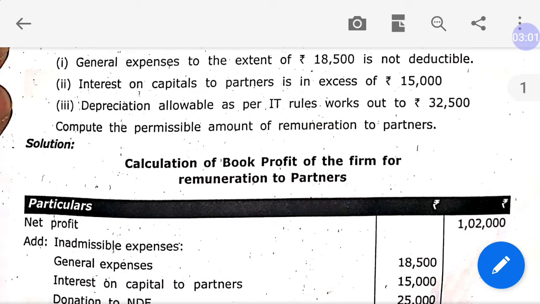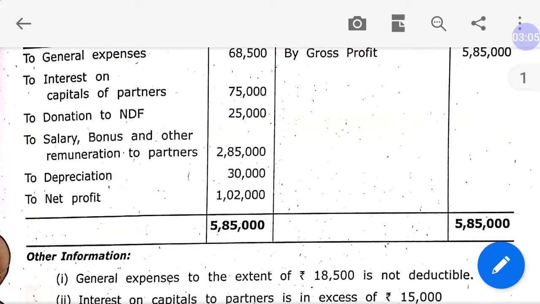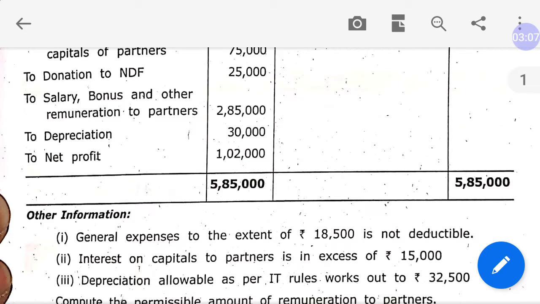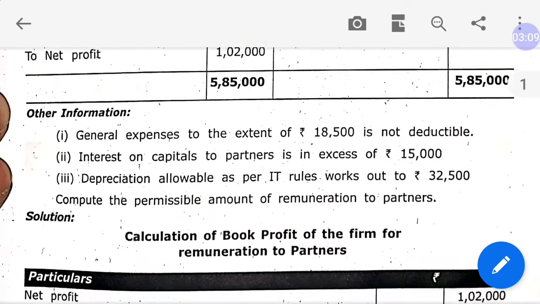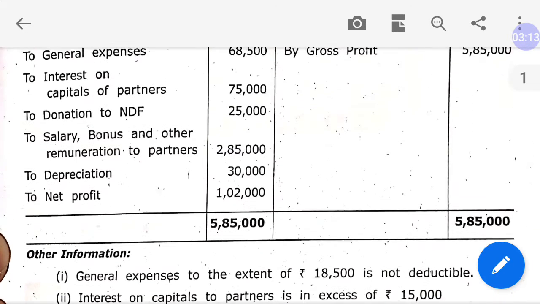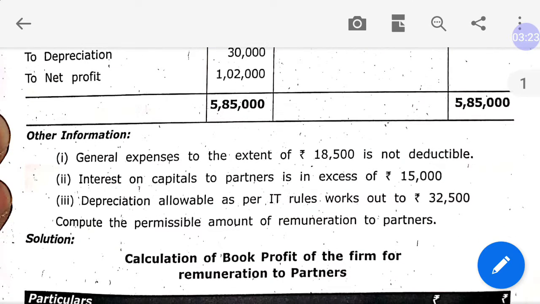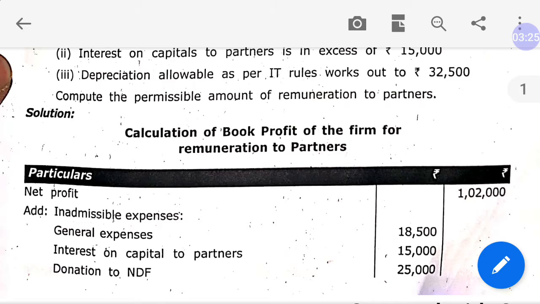Number one, general expenses. General expenses were rupees 68,500. Out of this, 18,500 is disallowed. Interest on capital was rupees 75,000, and it is clearly given that interest on capital is in excess of rupees 15,000, so whatever is excess is disallowed. So 15,000 is disallowed.